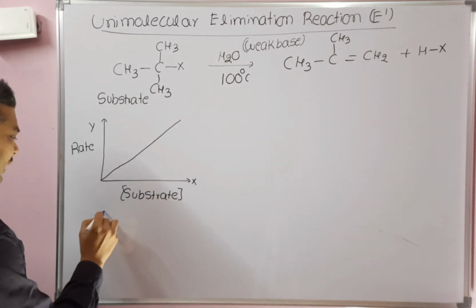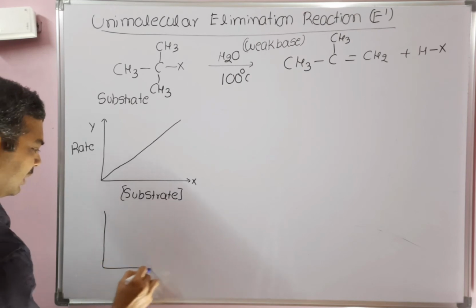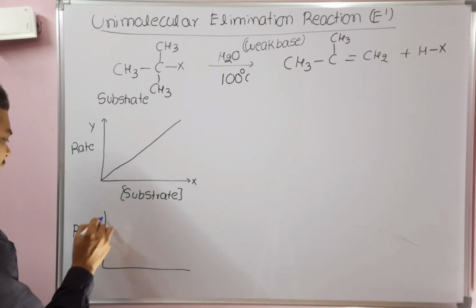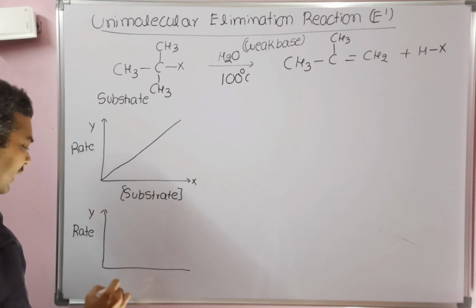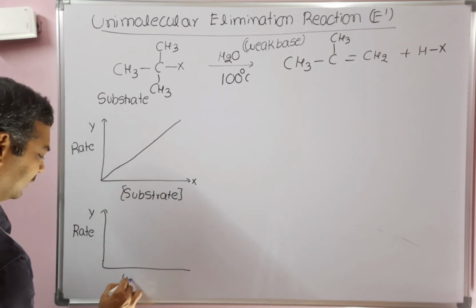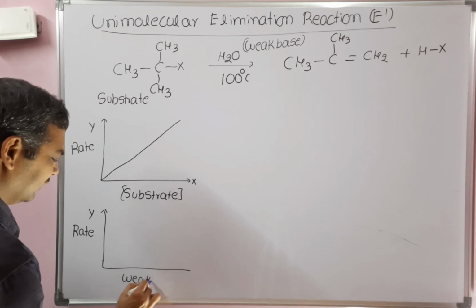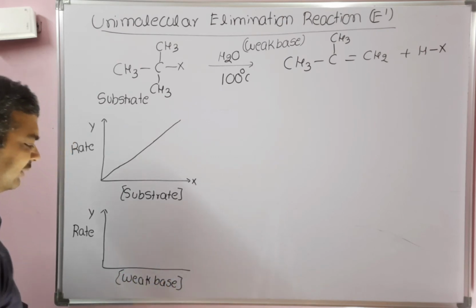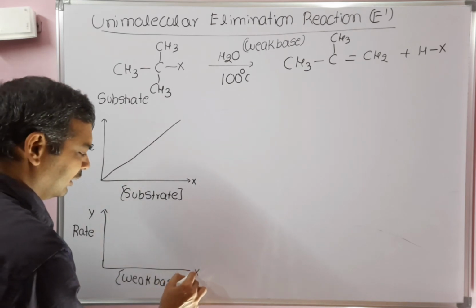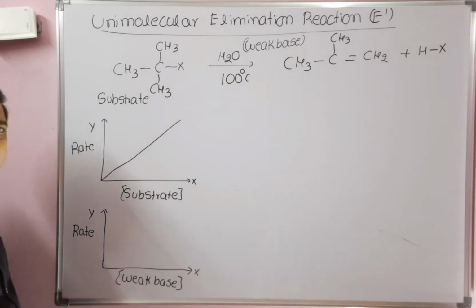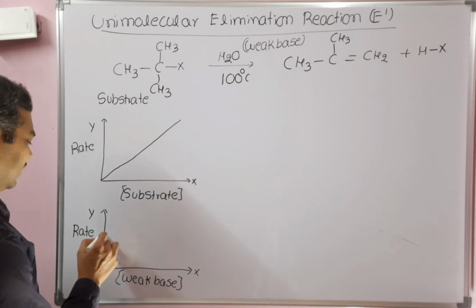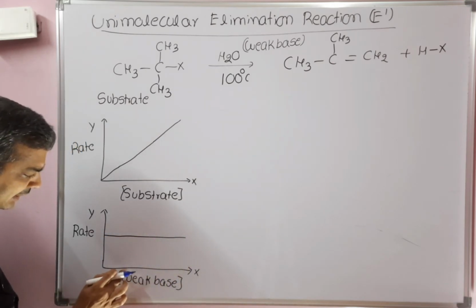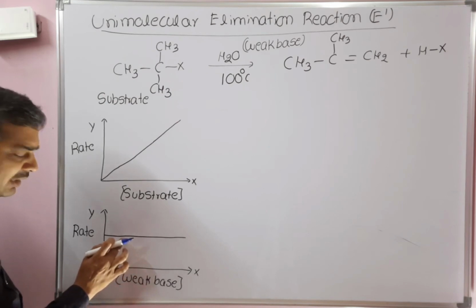From the experimental data, another graph was plotted, with rate of reaction on the y-axis and the concentration of the weak base on the x-axis. The graph is like this. If you increase the concentration of the weak base, rate will not increase.